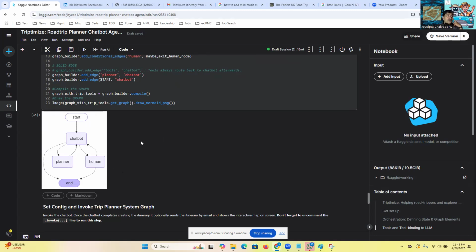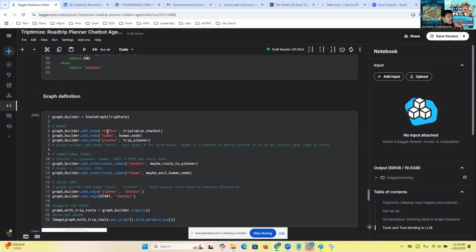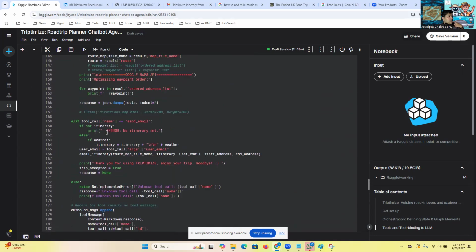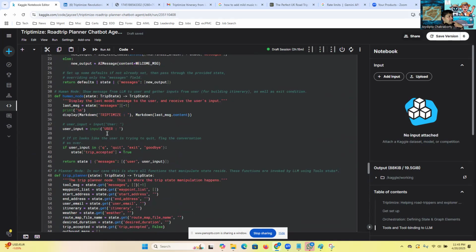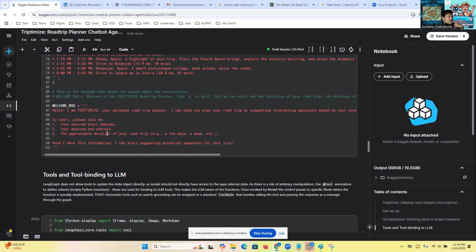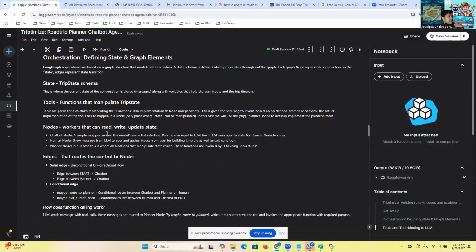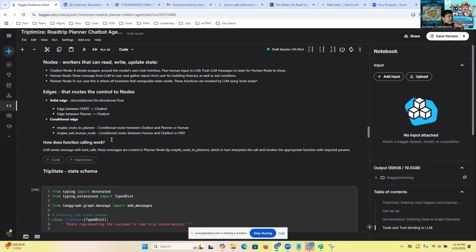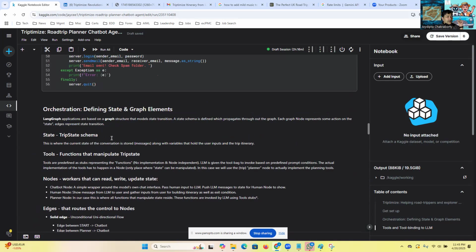So what all function calls did we add here? We added the Google Maps API, the send email, and also the regular search, the search grounding. And let's go up here. Whatever I just said is all written over here, defining the state and the graph elements.